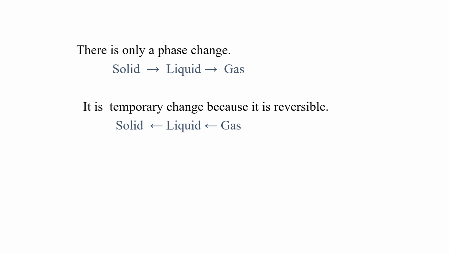It is considered to be reversible because gas can change back into liquid phase and liquid can change back into solid phase. Here you can see that no new substance is formed because water does not change its chemical composition. That's why melting of ice and boiling of water are considered to be physical changes.